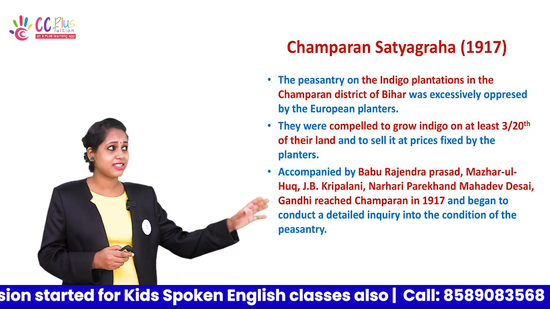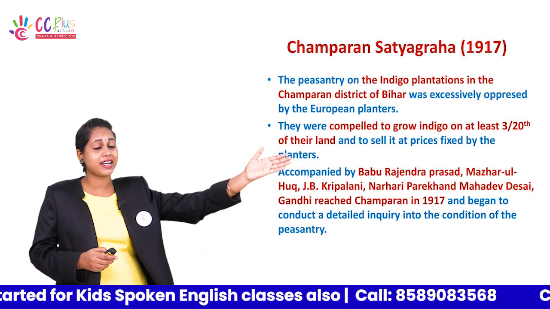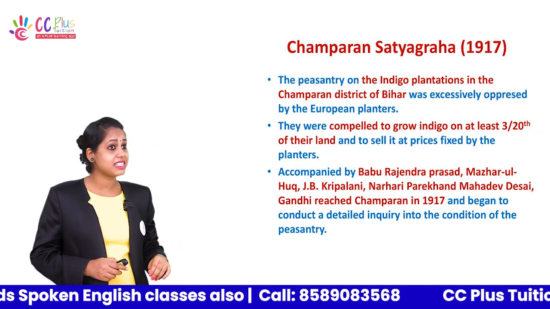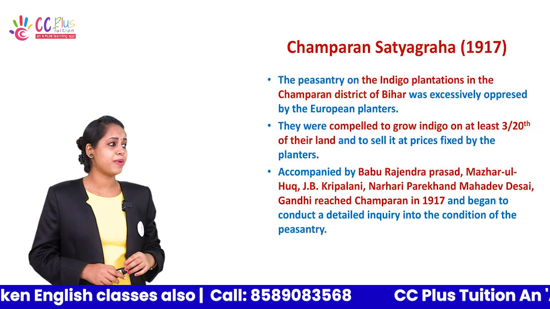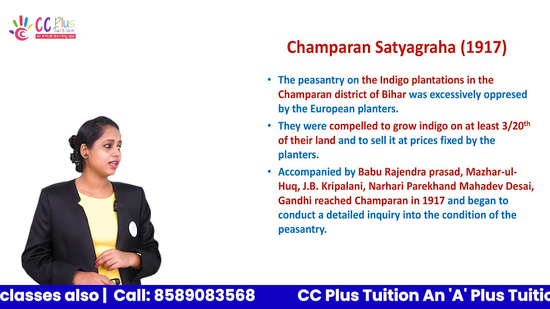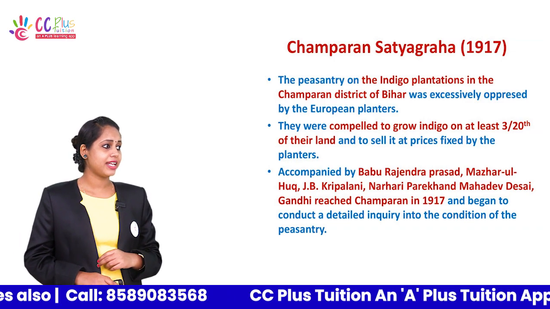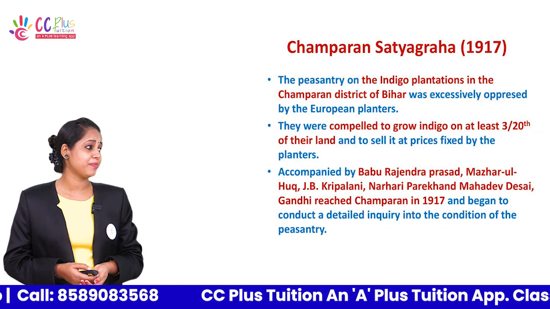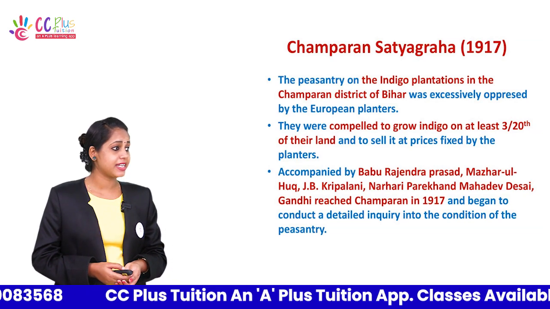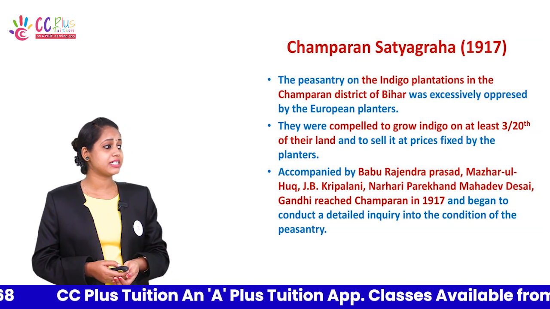This was the situation that prevailed in Champaran when Gandhiji came and entered the Satyagraha in 1917. He was accompanied by Babu Rajendra Prasad, Mazhar ul Haq, J.B. Kripalani, Narhari Parikh, and Mahadev Desai. Gandhi reached Champaran in 1917 and began to conduct a detailed inquiry into the condition of the peasantry.